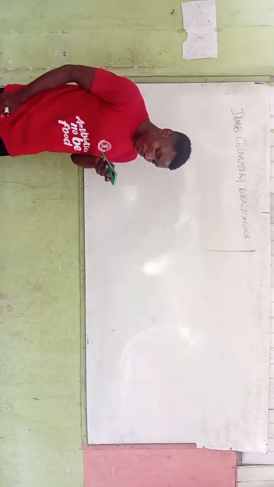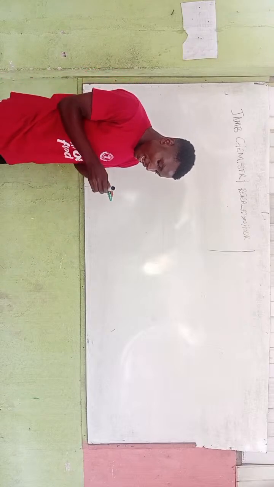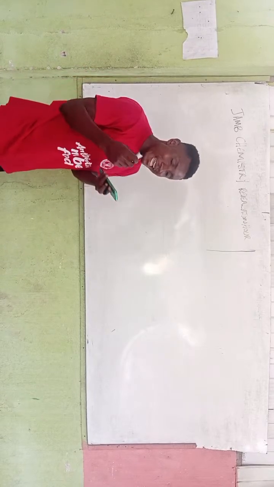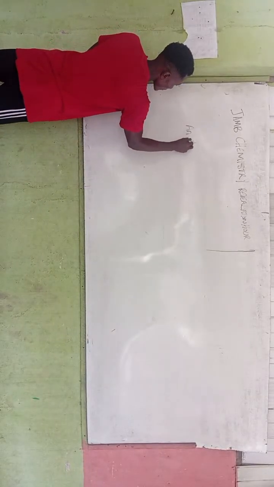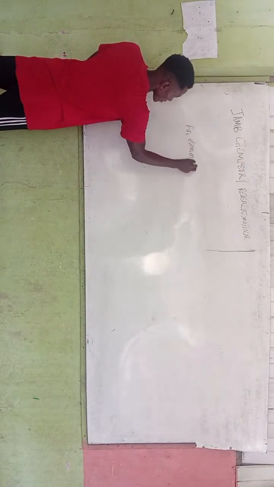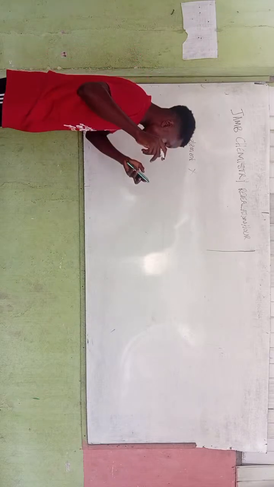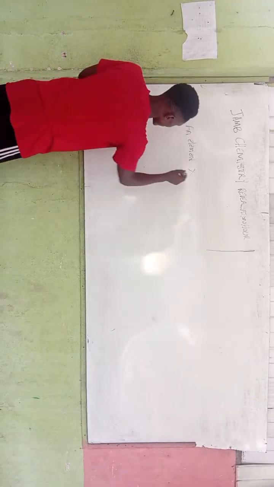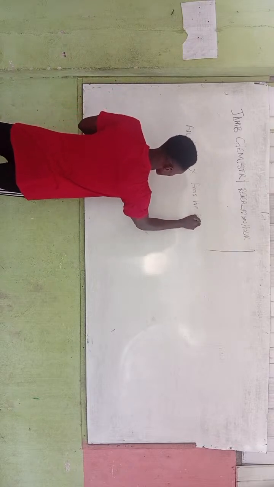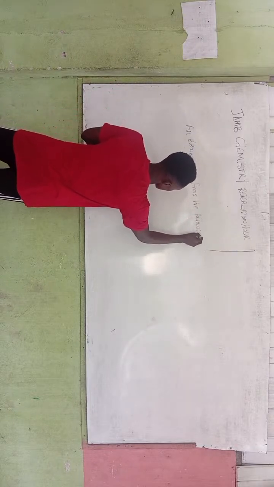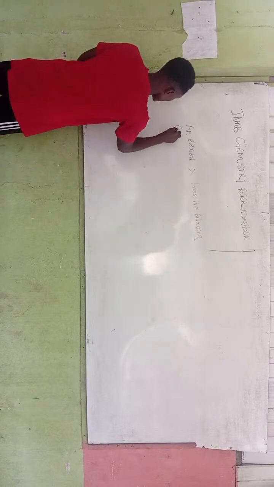Alright, so let's continue. An element X, that is the next question. An element X forms the following compound with chlorine.